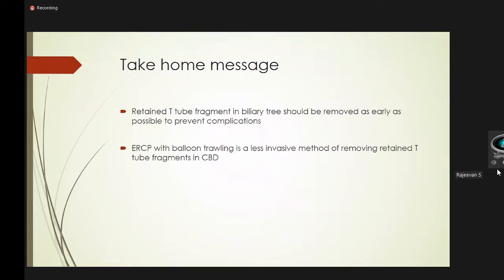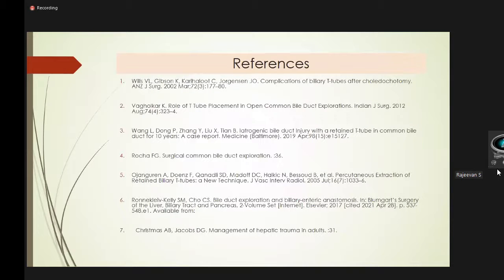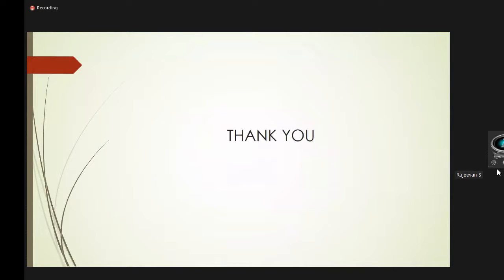So the take-home message is that whenever a retained T-tube fragment is left in the CBD, we should try to remove it as early as possible to prevent future complications. And if accessible, ERCP with balloon trawling should be tried as it is a less invasive method. And in this case, ERCP with balloon trawling has removed the T-tube and has prevented another major surgery for this patient. So these are the references. Thank you.